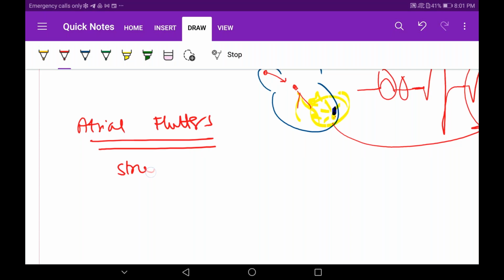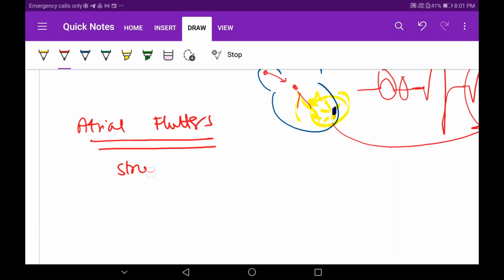That will lead to what? Whenever there is accumulation of blood, you might have heard that whenever there is prolonged sitting, or someone has come from prolonged air travel, they are sitting for a long time, or a decubitus patient, that means they have undergone stroke and are lying for a long period of time, what will they have? They will have thrombosis. Why is there thrombosis? Because there is stagnation of the blood. Whenever there is stagnation of the blood, it is a prothrombotic factor. Stagnation is a prothrombotic factor.